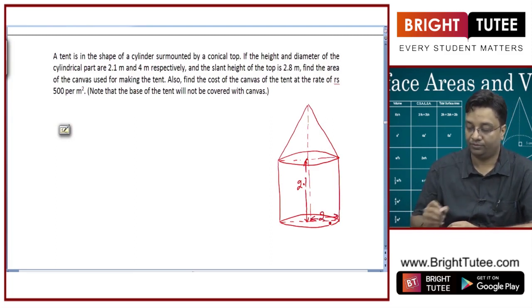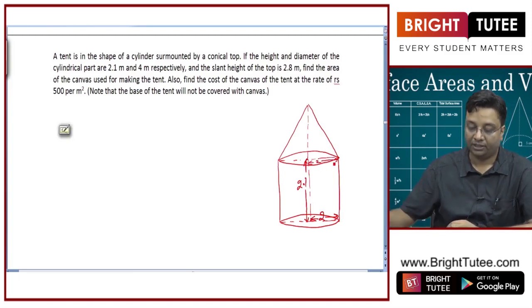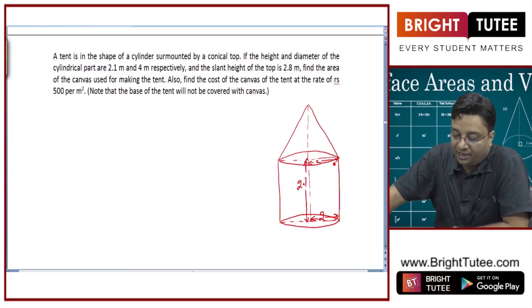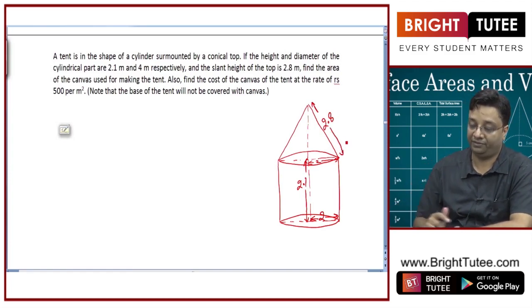This is 2, this is also 2, and the slant height of the top is directly given as 2.8 meter. The unit is meter everywhere.